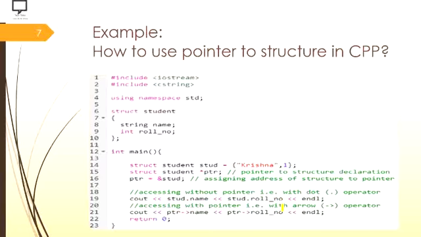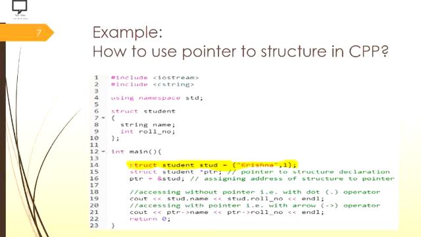So now I have a program with me where the same thing is used. A student is declared with 2 members, and in this statement I have assigned the values to the stud variable. All these things I have hard coded.